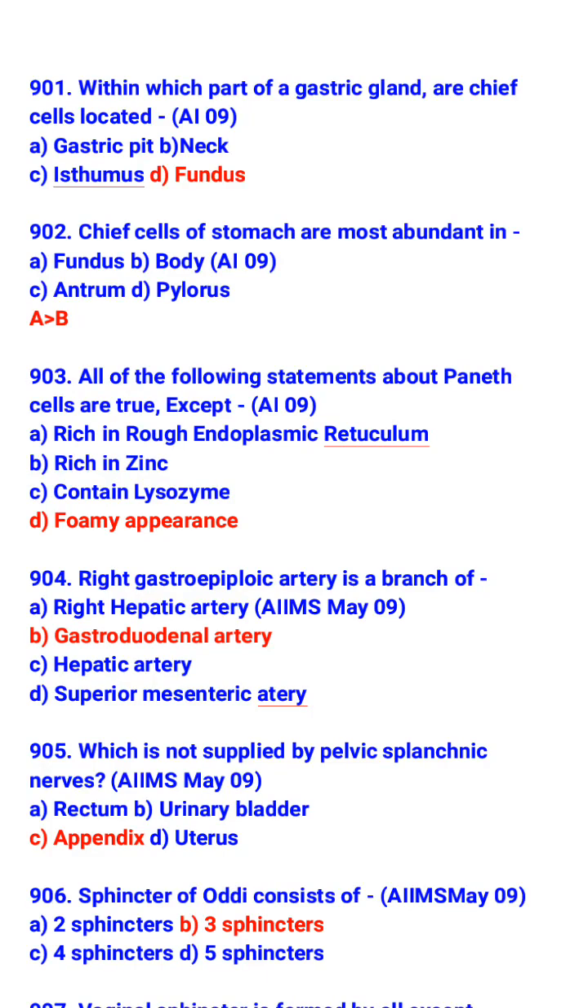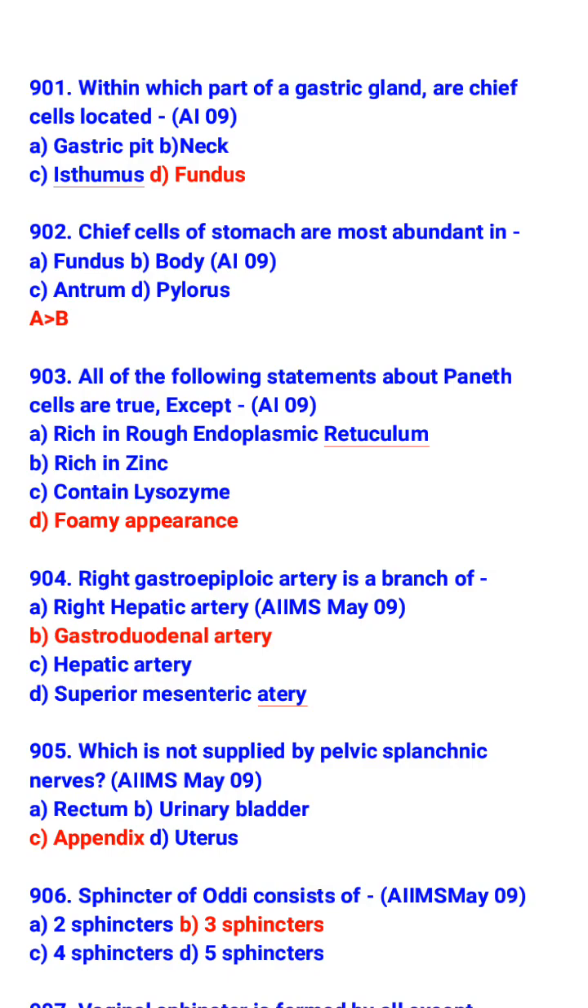Within which part of gastric gland are chief cells located? Fundus. Chief cells of stomach are most abundant in fundus. All of the following statements about Paneth cells are true except foamy appearance. So what is true about Paneth cells? Rich in rough endoplasmic reticulum, rich in zinc and contains lysozyme.